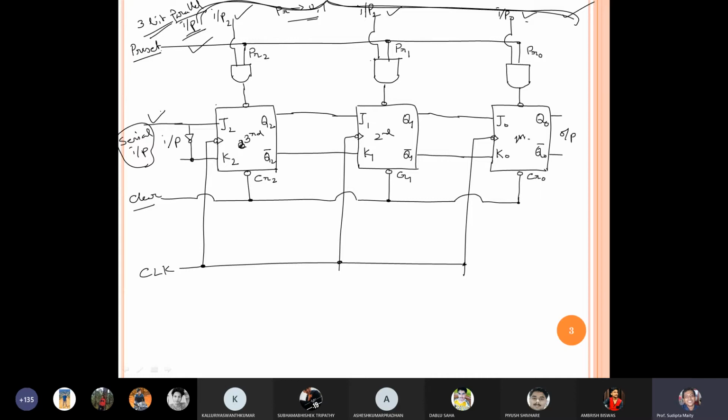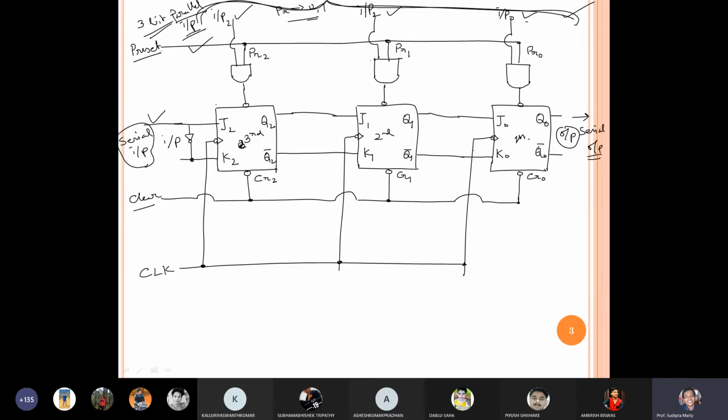Then now we have to define how to get output. If I am taking output from this part, that means always after the LSB, here the first flip flop, that means Q0, then I will get serial output, because it will come one by one at a time, not simultaneously.